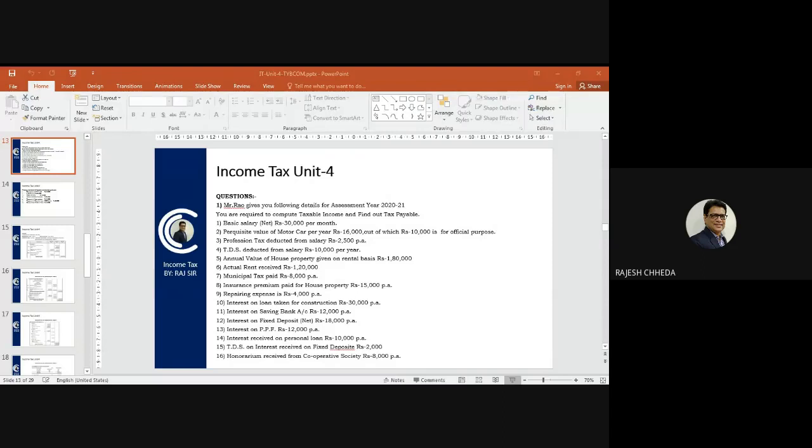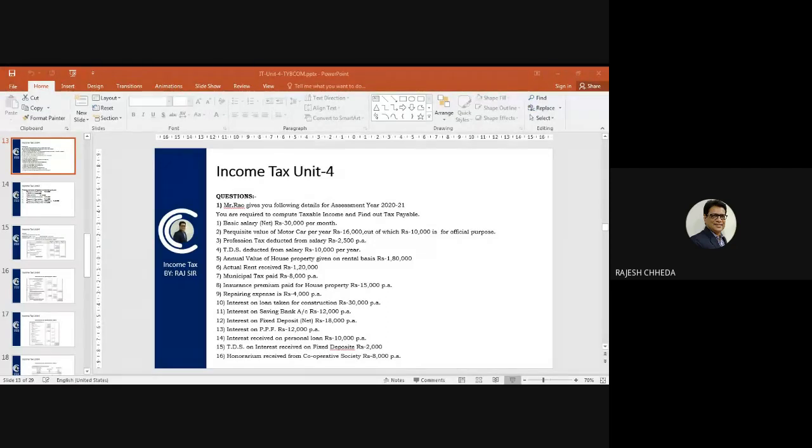So we will deduct profession tax of rupees 2,500 from gross salary to arrive at taxable salary. So profession tax has two effects. One is add back to salary because salary is given as a net salary, and you will deduct under section 16 as a deduction of profession tax.